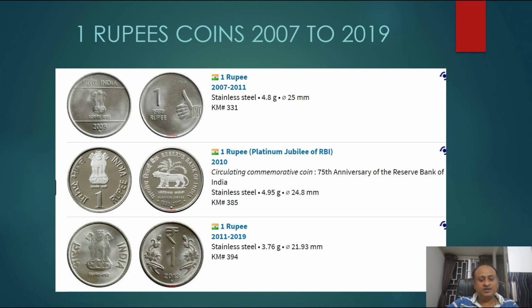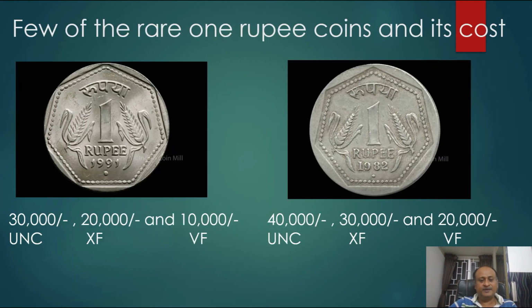And the Platinum Jubilee of RBI, this is stainless steel. It was also minted in copper in 2010, the 75th anniversary of the Reserve Bank of India. And from 2011 to 2019, the stainless steel coin was minted.